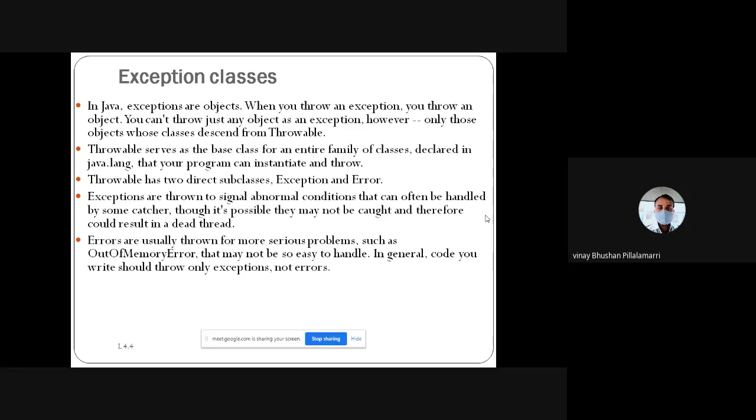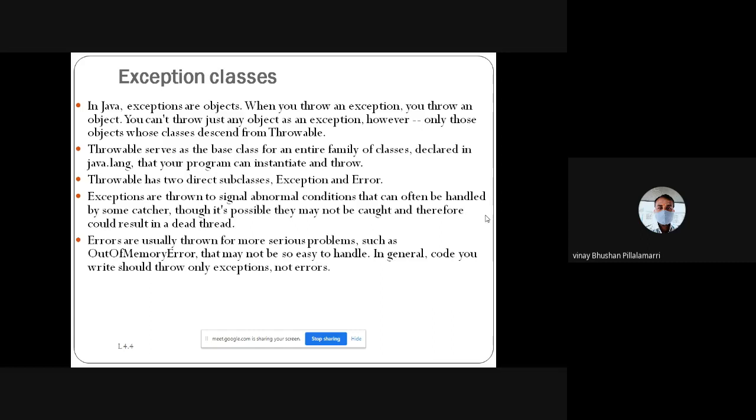Errors are things we cannot handle; the procedure is simply stopped. Exceptions we throw mean we can handle them within the programming environment.